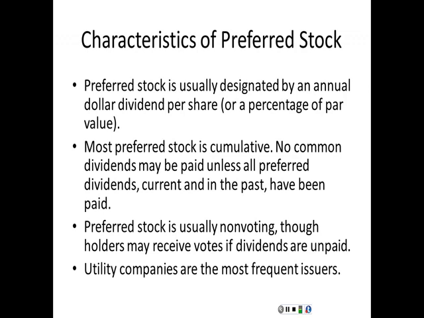Preferred stock has no voting rights, so it's like debt in that regard. You can get voting rights, however, if the firm fails to pay their required dividend. So keep in mind how this is different from common stock. Common stock, you don't have to pay a dividend. Preferred stock, you do. The most common issuers of preferred stock are typically utility companies, and even for them it's a small portion of their financing.